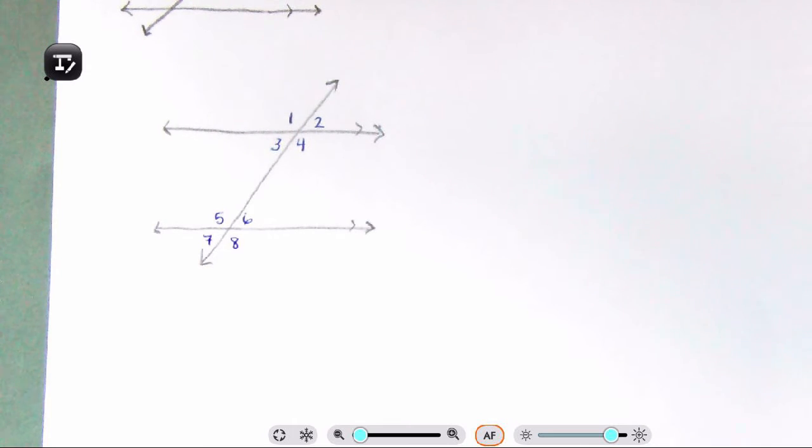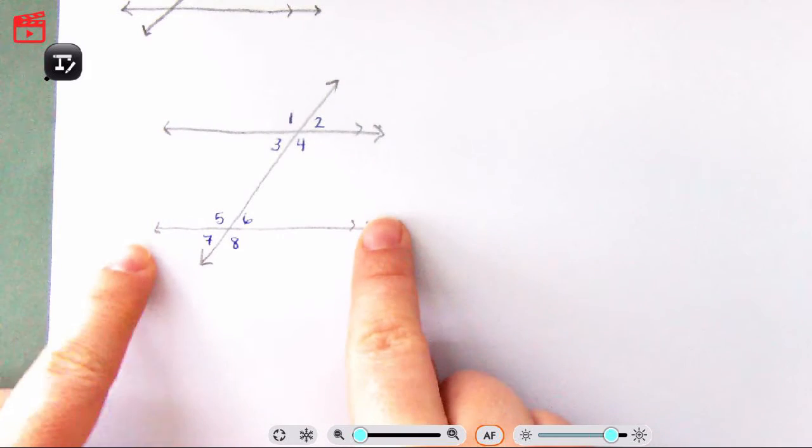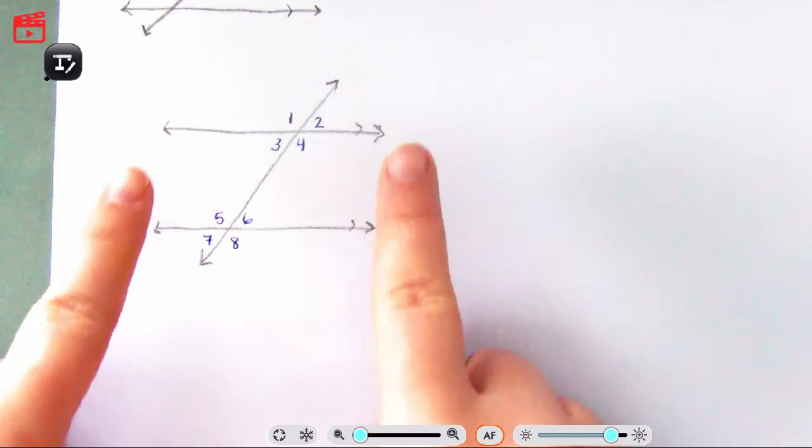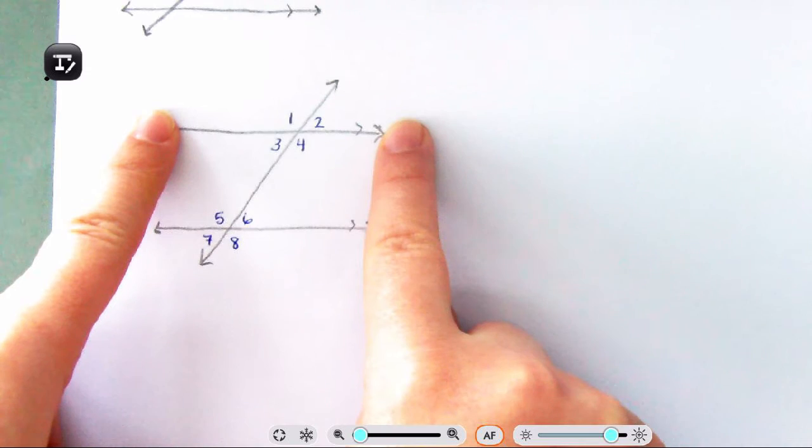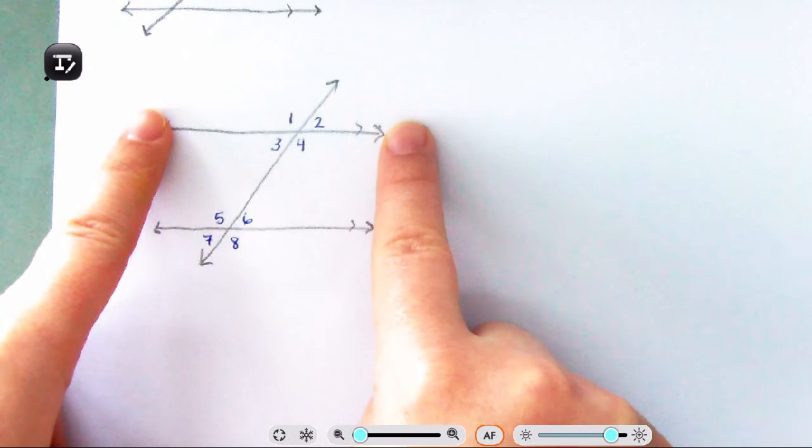Because these angles are attached to 2 parallel lines that are the same, we have some relations. We have some things that are similar, and some things that are exactly the same. The easiest way to think of what's going to be congruent to what is if you take the bottom, pick it up, and put it on top of the top one, you're going to notice that some angles are going to be on top of each other.